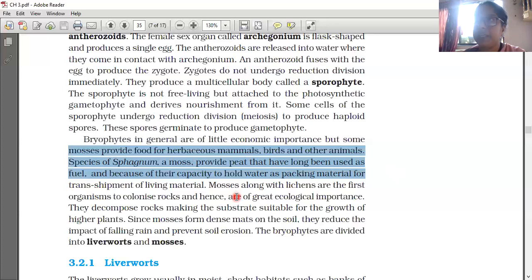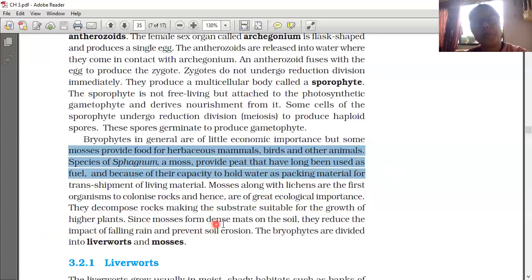Mosses are seen like lichens, also on the rocks. Mosses along with the lichens are the first organisms to colonize rocks and hence are of great ecological importance. They decompose rocks, making the substrate suitable for the growth of higher plants.